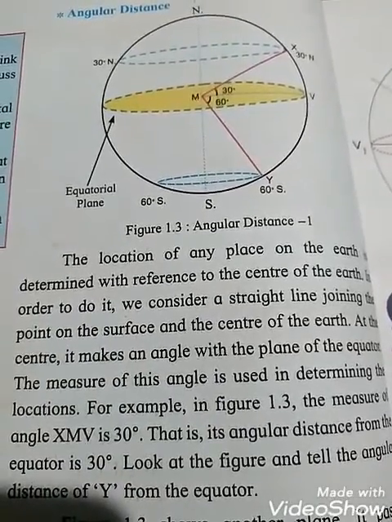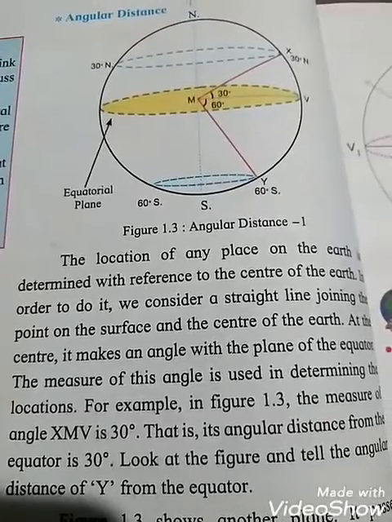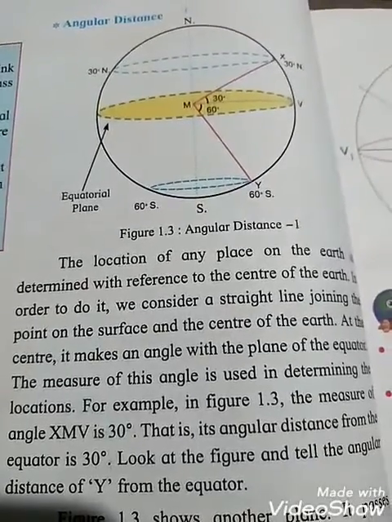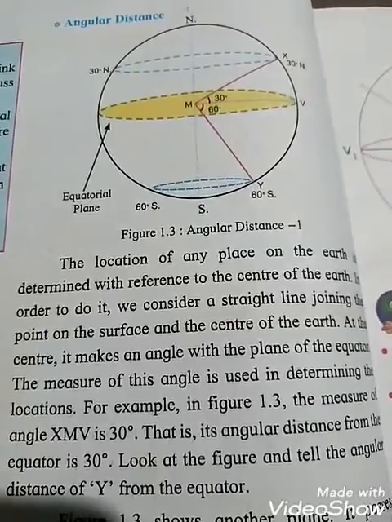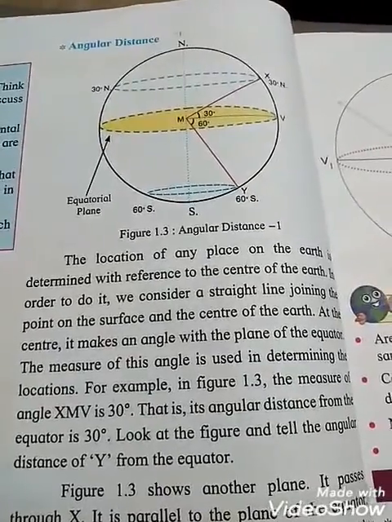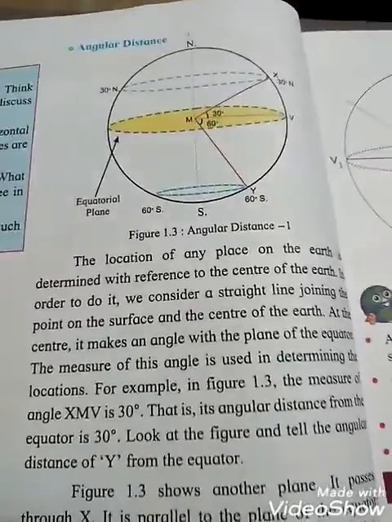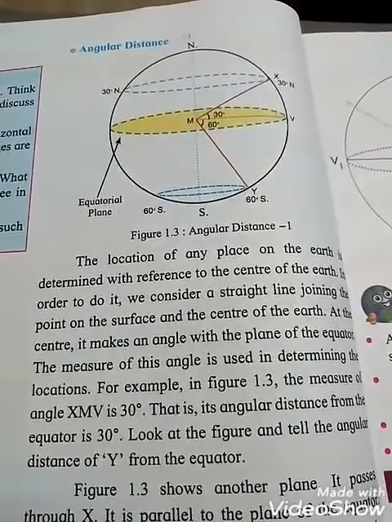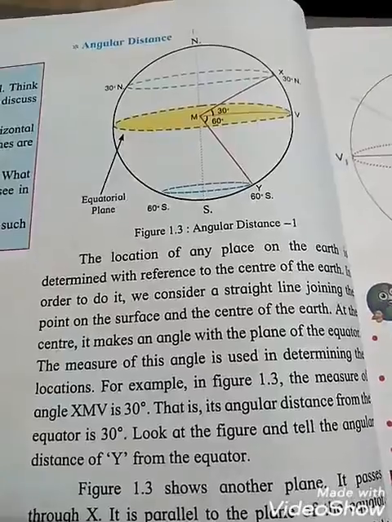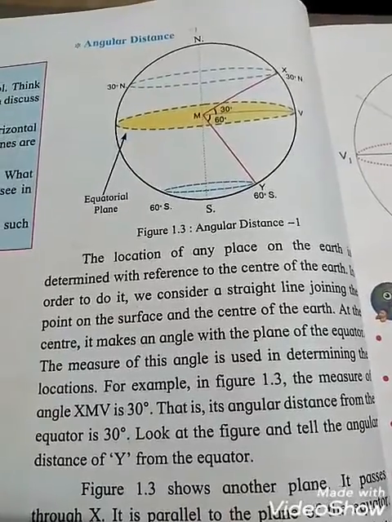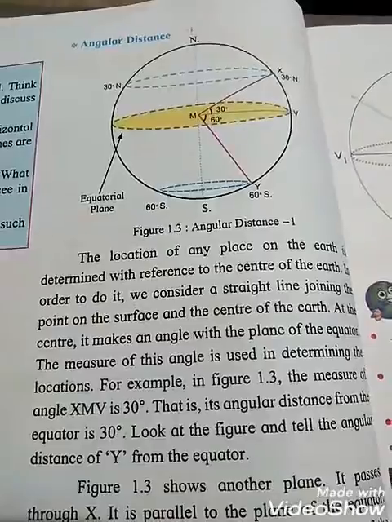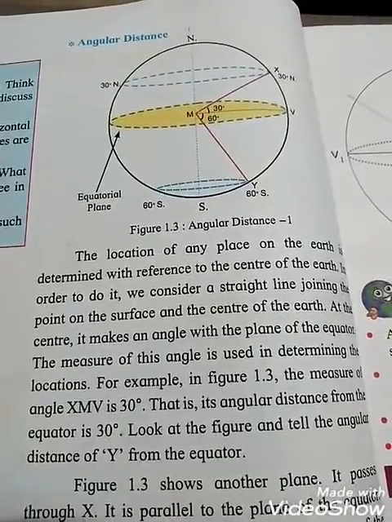At the center, it makes an angle with the plane of the equator. The measure of this angle is used to determine the location. For example, in figure 1.3, the measure of angle XMV: how much is it? 30 degrees. That is, its angular distance from the equator is 30 degrees.